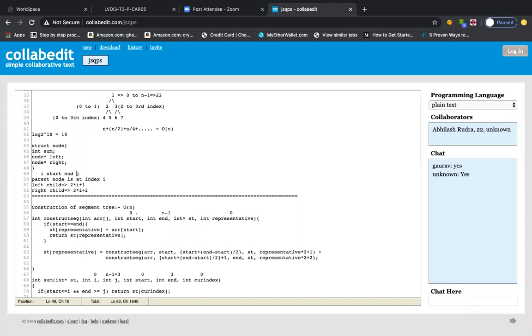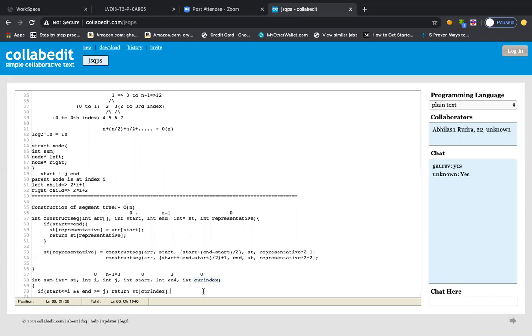But since we are going from bottom to up, start keeps decreasing and end keeps increasing. The moment start becomes less than or equal to i, and end is greater than or equal to j, it means we just crossed it. The moment we cross it, the current index is the correct representative, so we'll just return it. So that is the thing.